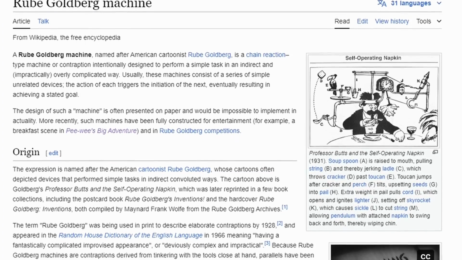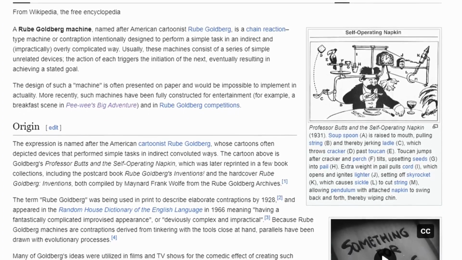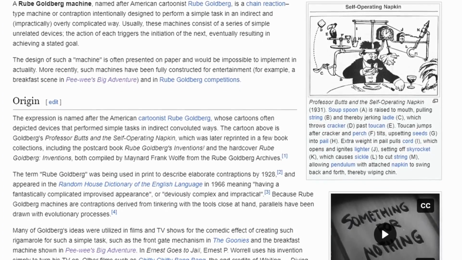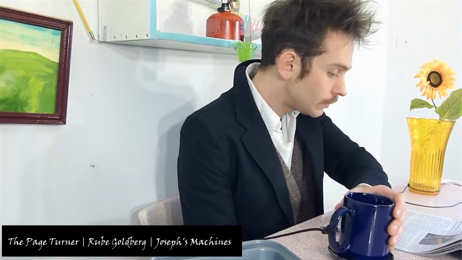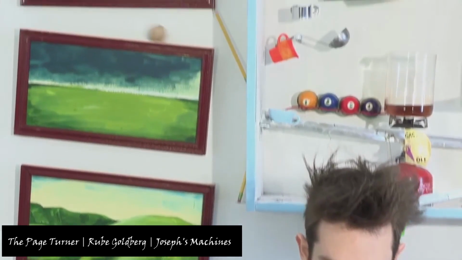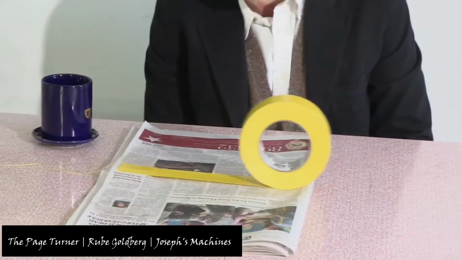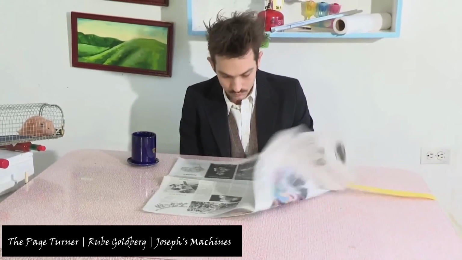Firstly, a Rube Goldberg machine is a machine that completes a simple task in an overcomplicated way. This usually includes a lot of steps that come in a series after each other, and while it is not practical at all, it can produce great spectacle.